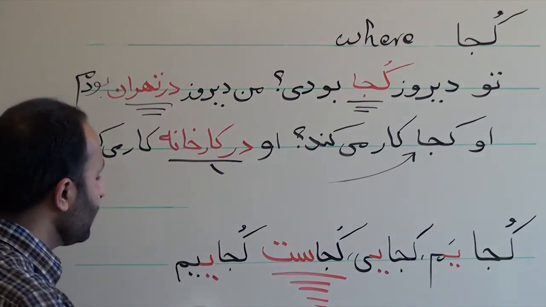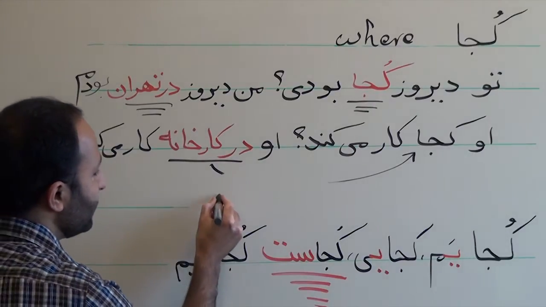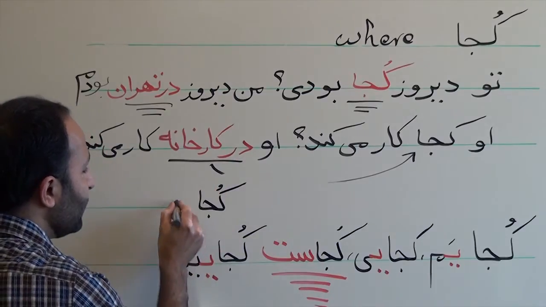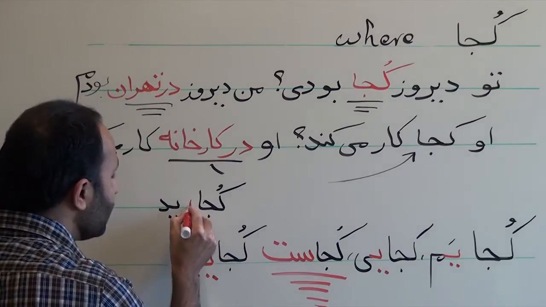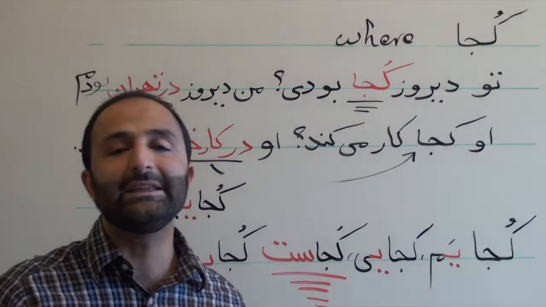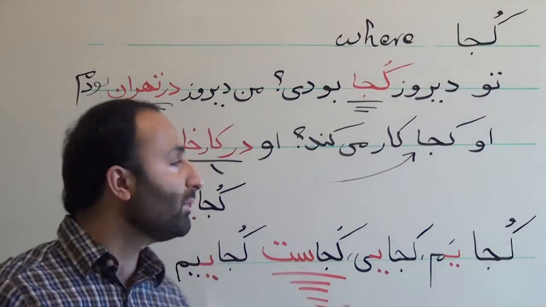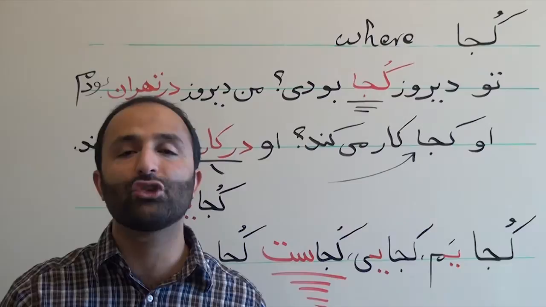And the same with the second person plural. We say کجا, then we have this one, it, and we add euphonic ye: کجایید. Without that it is hard, so we add this euphonic ye and we say کجایید.